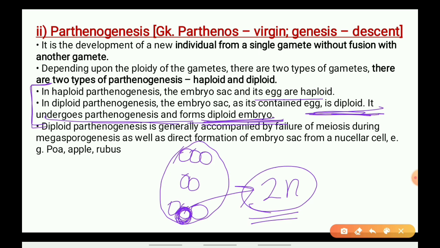Now, diploid parthenogenesis is generally accompanied by failure of meiosis during megasporogenesis as well as direct formation of the embryo sac.